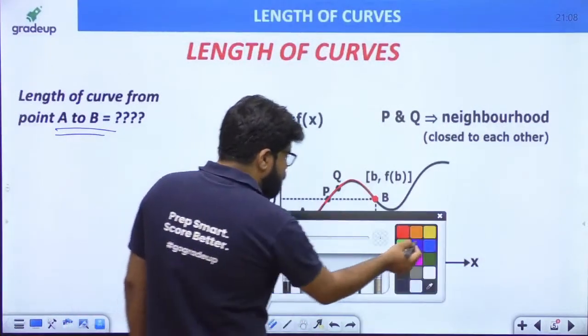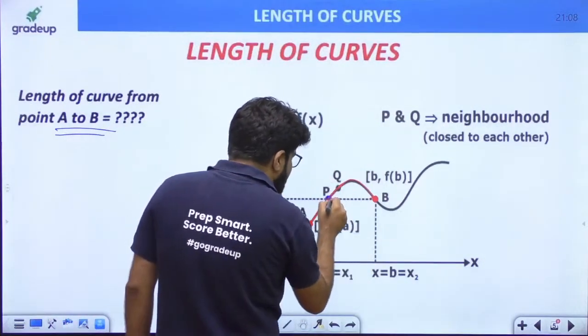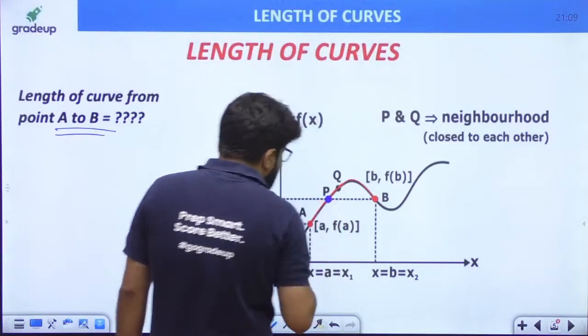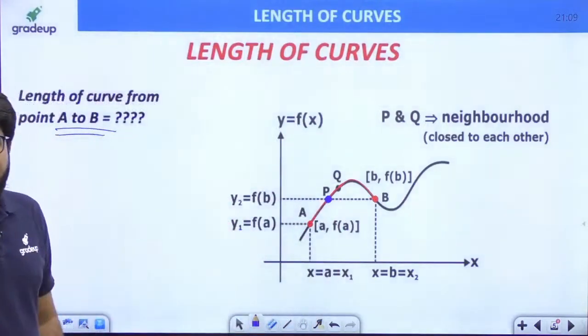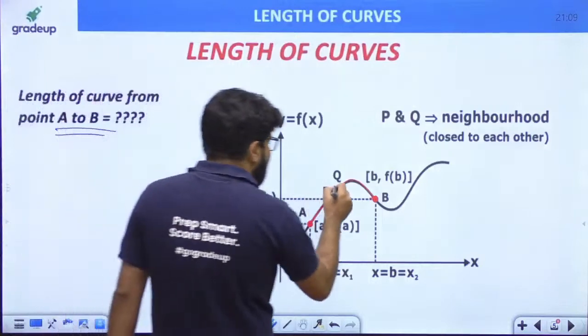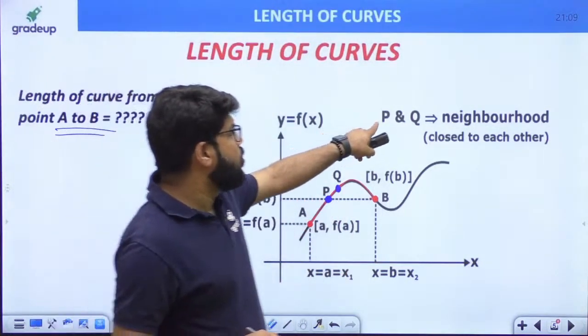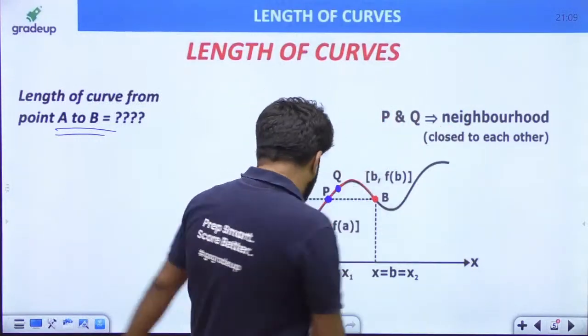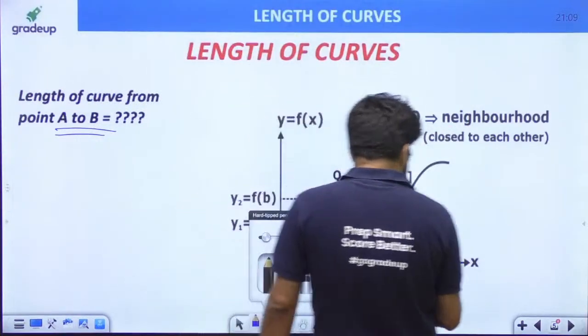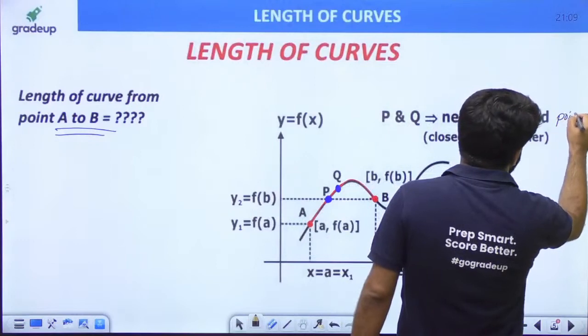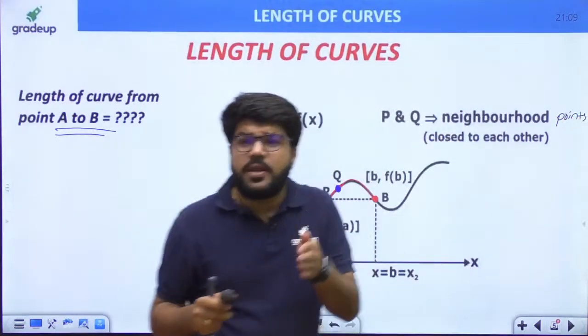what I am going to do, guys, is take any point P on the curve first of all, and then take a point Q which is in the neighborhood of P. P and Q are known as neighborhood points. Who is your neighbor? Whose house is adjacent to you? That is your neighbor, right?